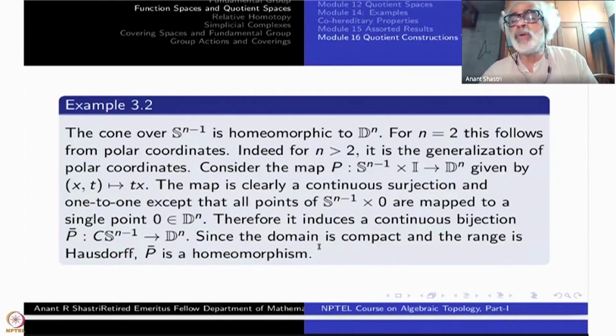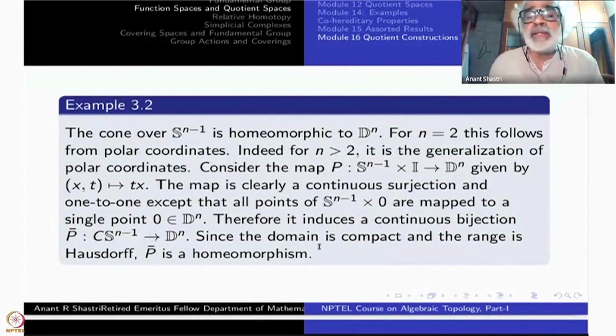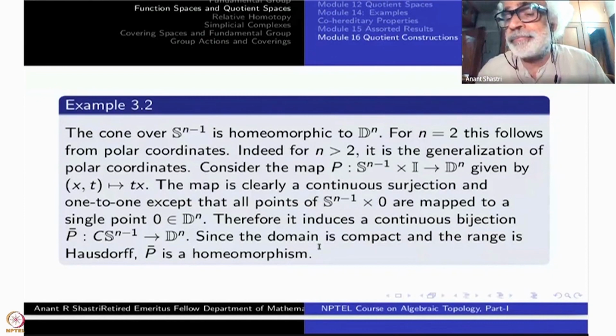That will be homeomorphic to the disk of dimension n, Dn. If you start with S0, the cone over that will be homeomorphic to the interval minus 1 to plus 1. If you take S1, this will be the disk D2. And so on.